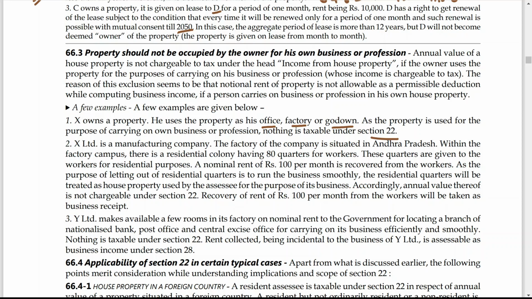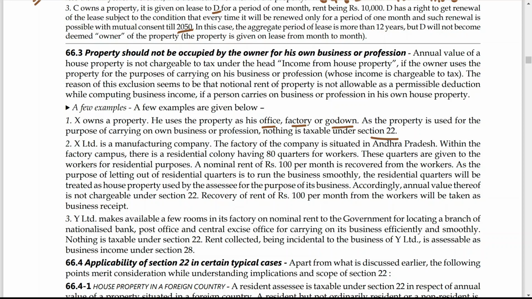Now the second one. X Limited is a manufacturing company. The factory of the company is situated in Andhra Pradesh. Within the factory campus, there is a residential colony having 80 quarters for workers. These quarters are given to workers for residential purposes. A nominal rent of rupees 100 per month is recovered from the workers. As the purpose of letting out the residential quarters is to run the business smoothly, the residential quarters will be treated as house property used by the assessee for the purpose of its business. Accordingly, the annual value thereof is not chargeable under section 22, and recovery of the rent of 100 per month from the workers will be taken as business receipt.